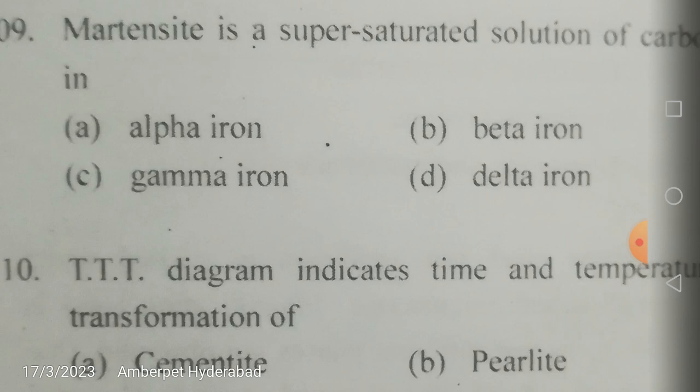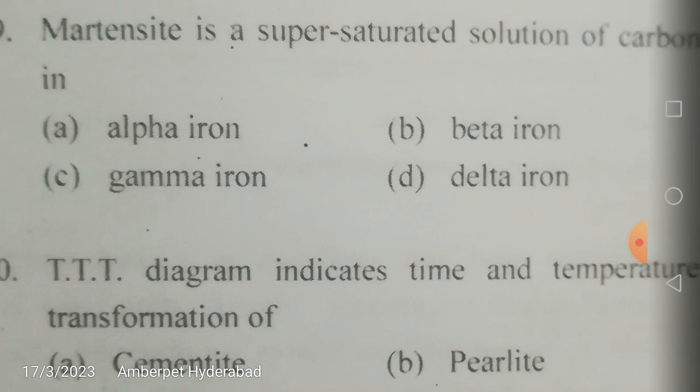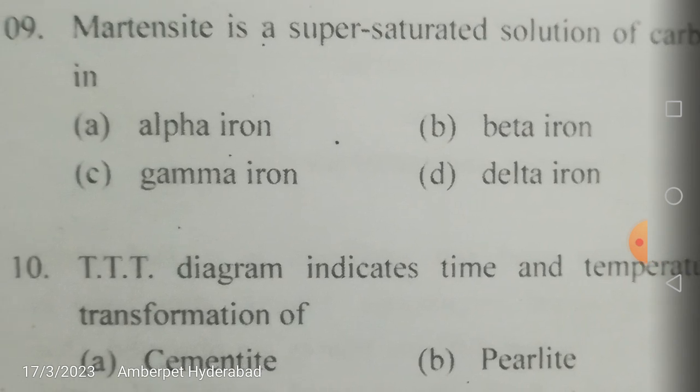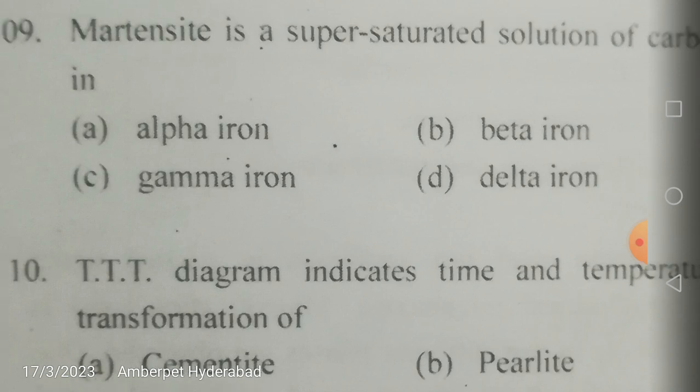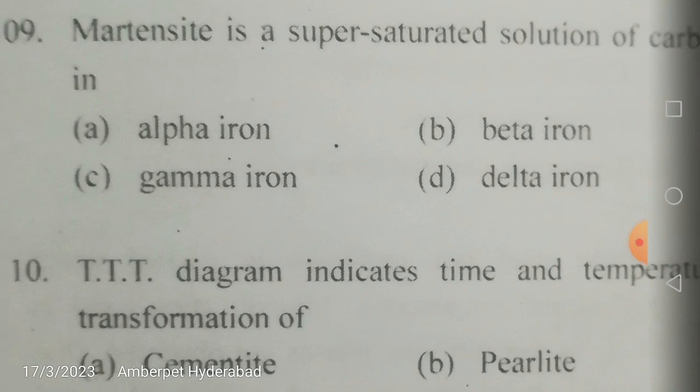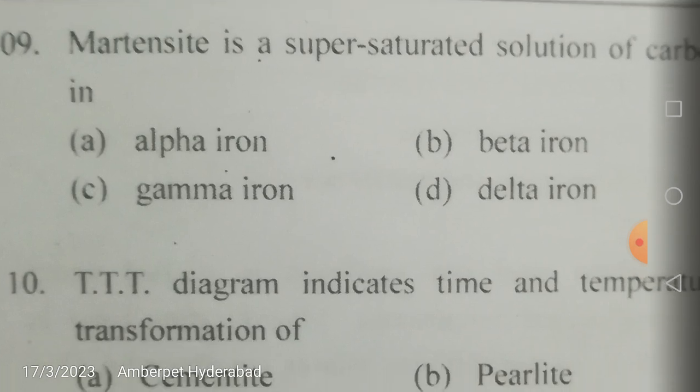This is a supersaturated solution of carbon in which iron, he is asking. Is it alpha iron, that is ferrite, or gamma iron, or austenite, or delta iron, or beta iron? I think there is no iron like beta iron. There are three irons: alpha iron, gamma iron, and delta iron. What is the correct answer for this? The correct answer is A, alpha iron.